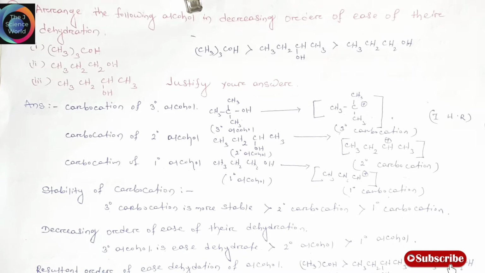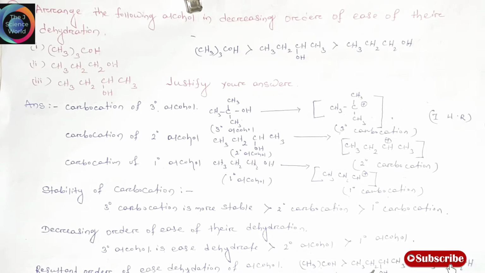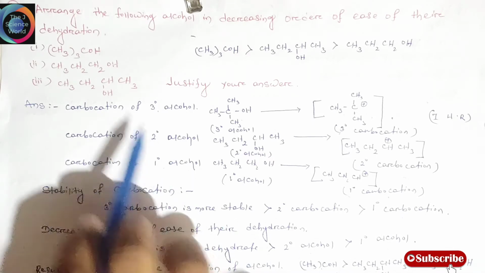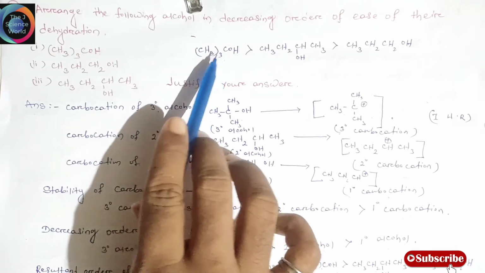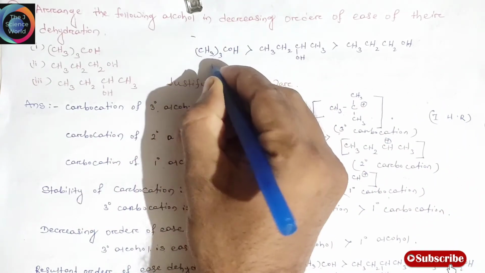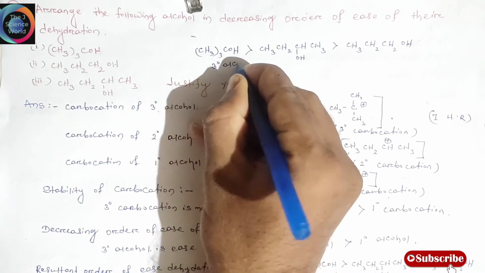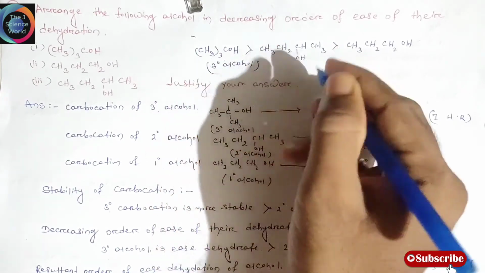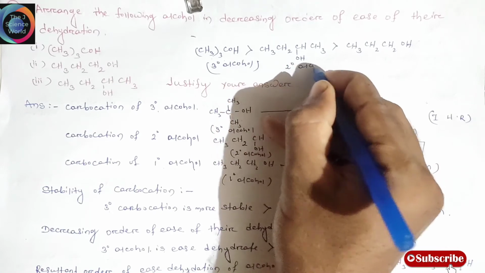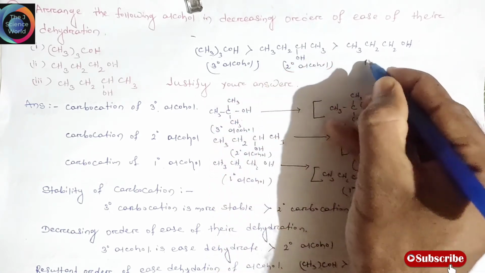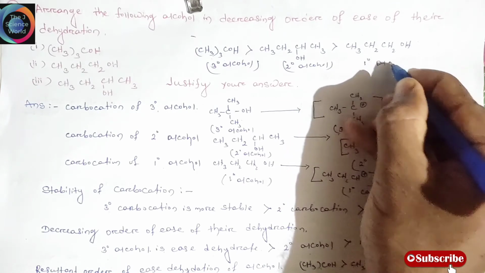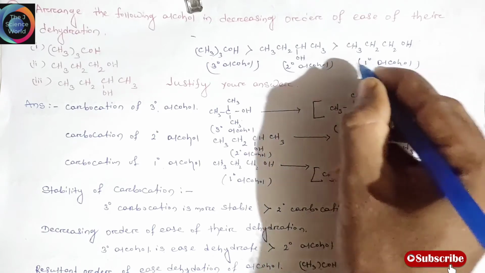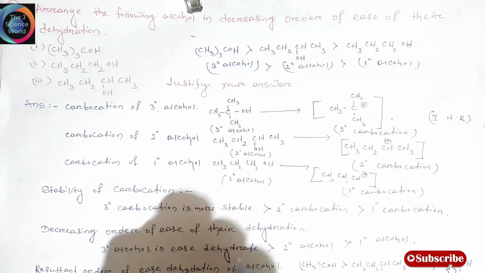So according to this question, our resultant order is: this is our tertiary alcohol, that is third degree alcohol, this is our second degree alcohol, and this is our primary alcohol, first degree alcohol. So this is our correct order.